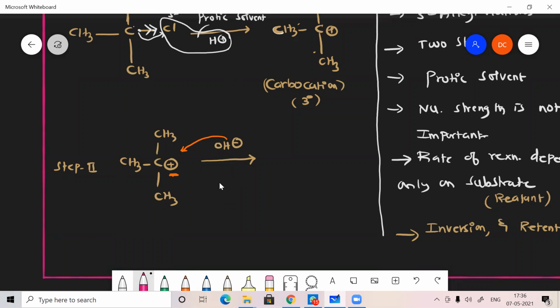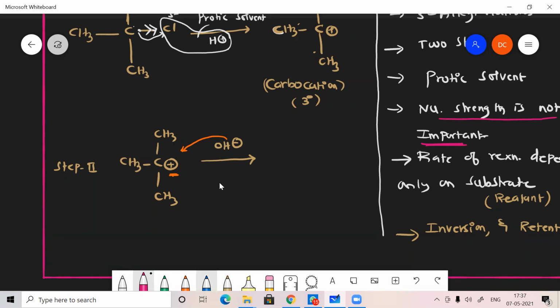So that is why we are taking a weak nucleophile. Nucleophile strength is not important because the nucleophile is not going to attack. It's just going to attract the positive charge that is already formed. In the already formed positive charge, the carbocation, the nucleophile is just going to attract. That's why we take a weak nucleophile. So how is it a weak nucleophile? Because of the protic solvent only, it is a weak nucleophile. I will explain why.